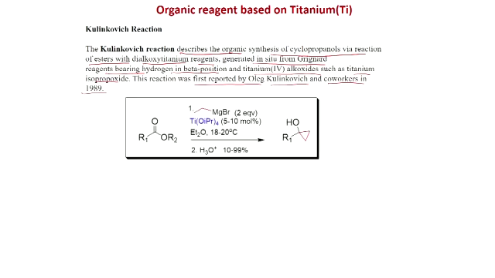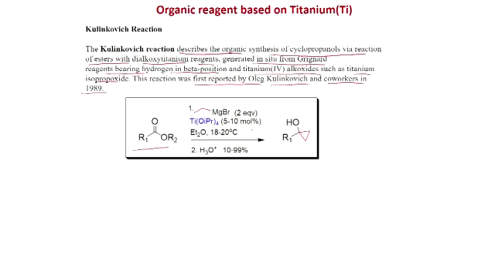So, here also the mechanism involves the titanium cyclopropane that we will see. If you have an ester and 2 equivalents of Grignard and titanium isopropoxide, this you can use in catalytic amount, also 5 to 10% ether. So, this is a room temperature reaction followed by acidic workup, you get 10 to 99% yield of this compound. So, cyclopropanol.